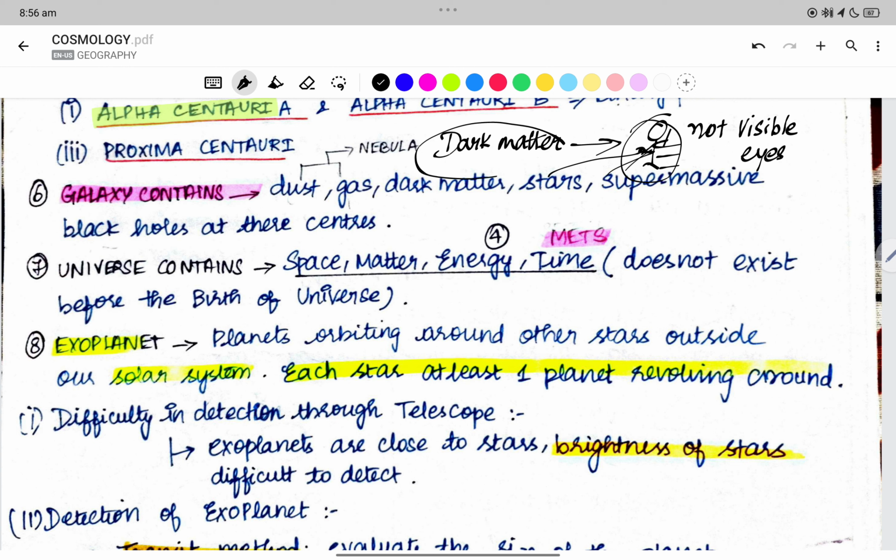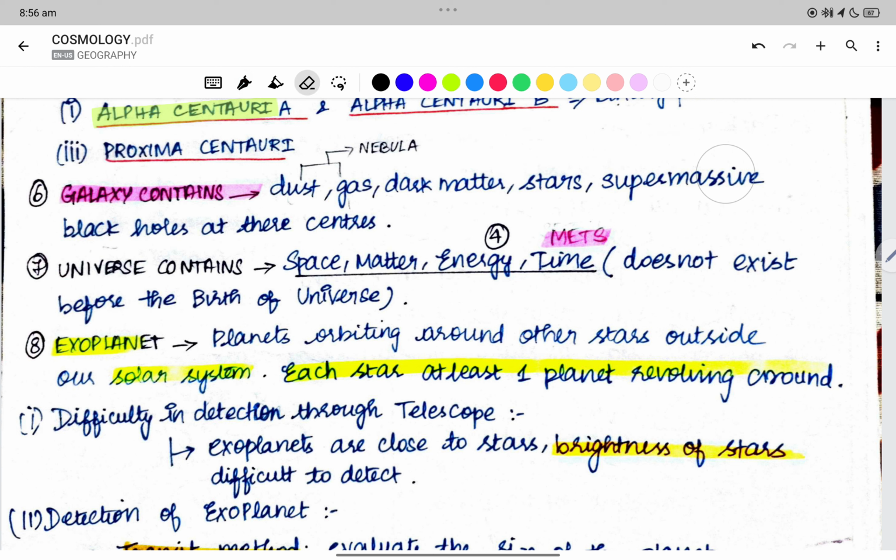This is what we call a dark matter. We cannot see it, but it is present. So this is what we say as a dark matter. We are unable to see it. Why we are unable to see it is another question. Because a person is there, if he is in a dark room, we cannot see him because of absence of light, right? He is not reflecting light.